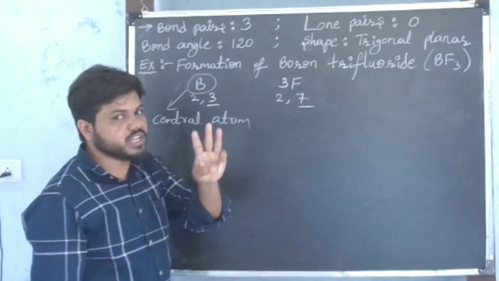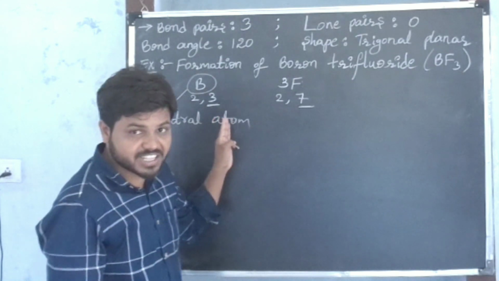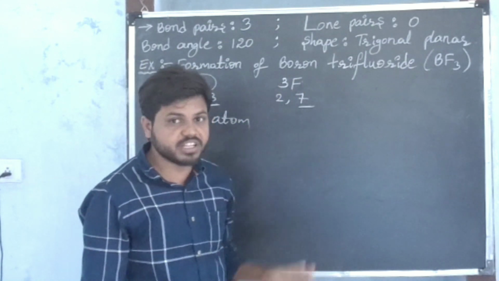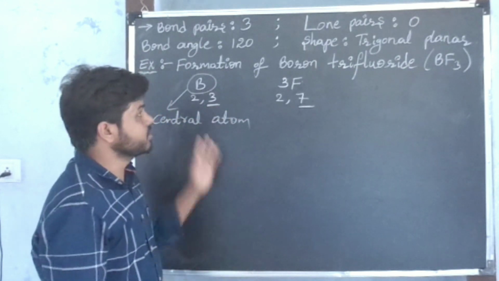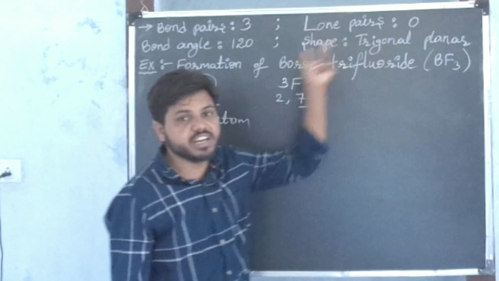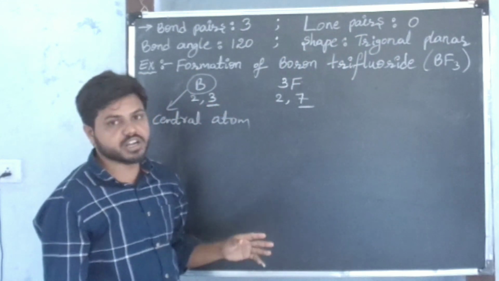In the boron atom, there are 3 valence electrons. The 3 valence electrons are participating in chemical bonding. There are no unbonded electrons in the boron atom. It means lone pairs are not there in the valence shell of the boron atom.